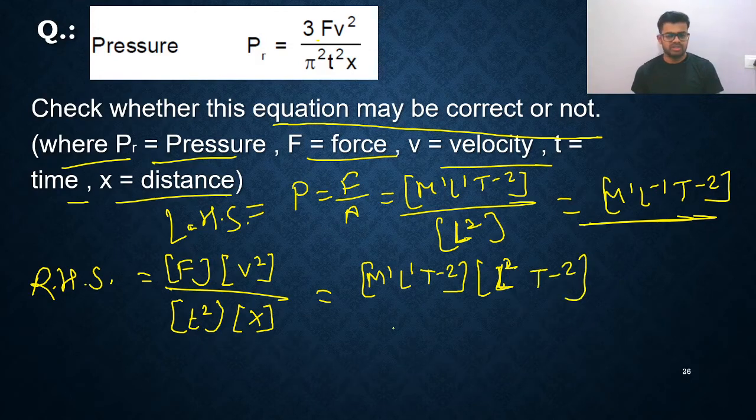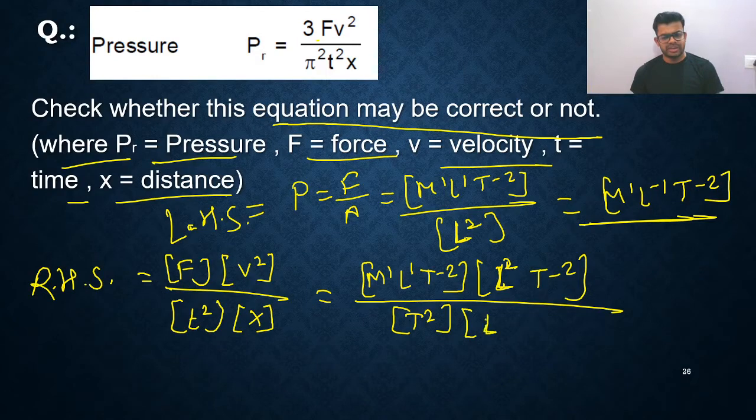This is the dimensional formula of velocity, divided by T square. T square means time, so you will write T raised to 2. And now we'll write X. X is just a meter, so that is L raised to 1. That's all. So let us simplify this. What will you get? Directly you will get M1 is there. This is L1, this is L2, so L1 and L1 cancel. So you are just getting L2. Yes, so you are getting L.